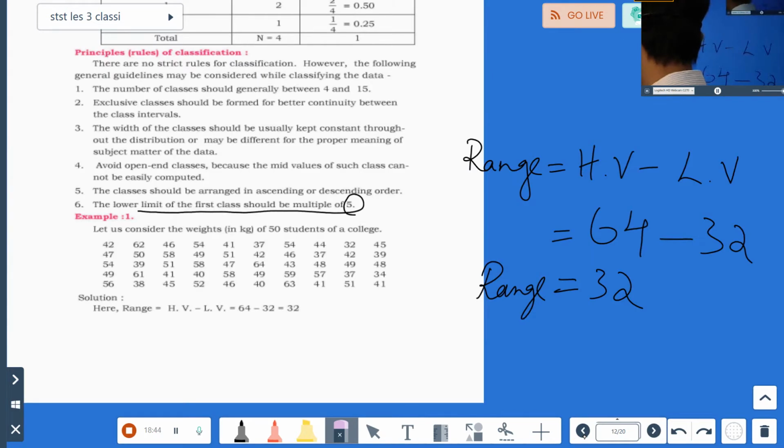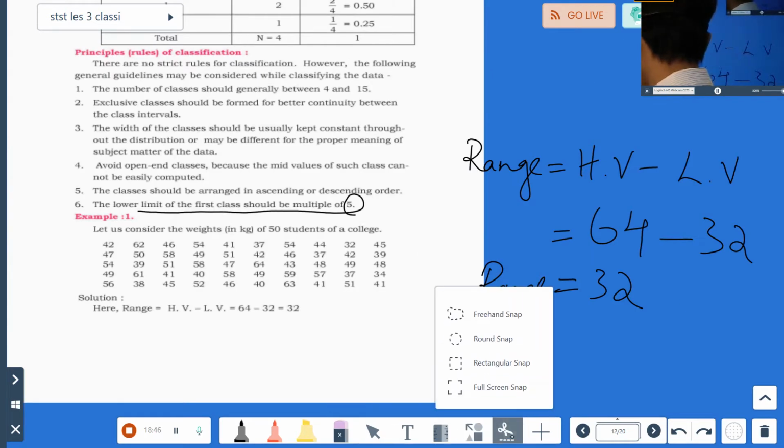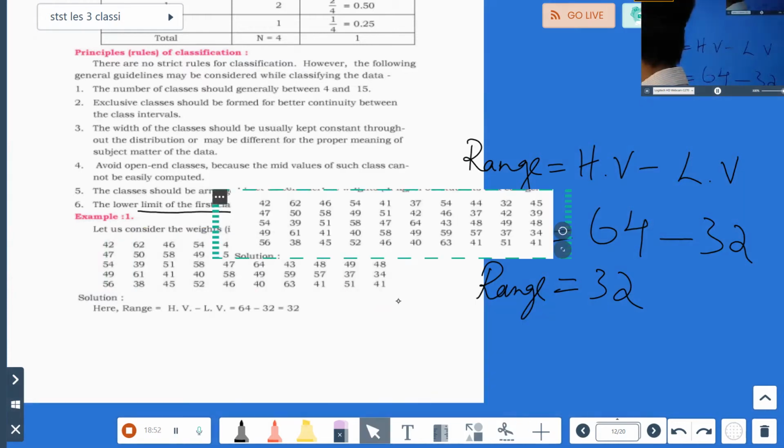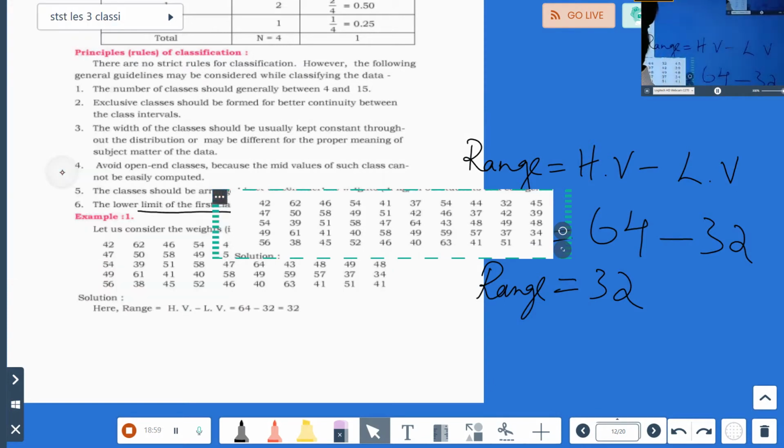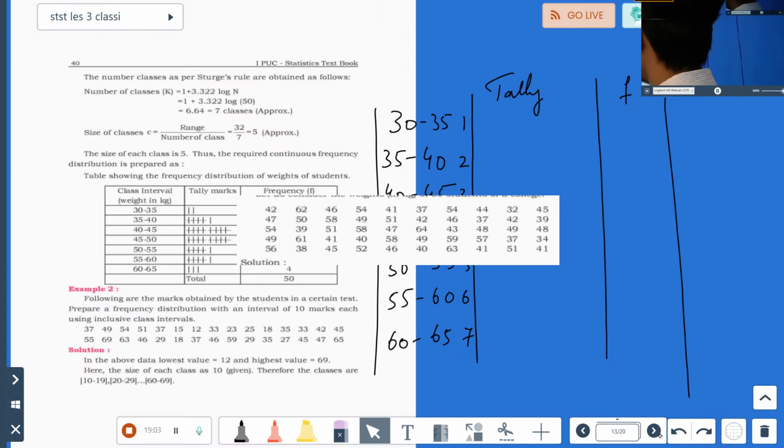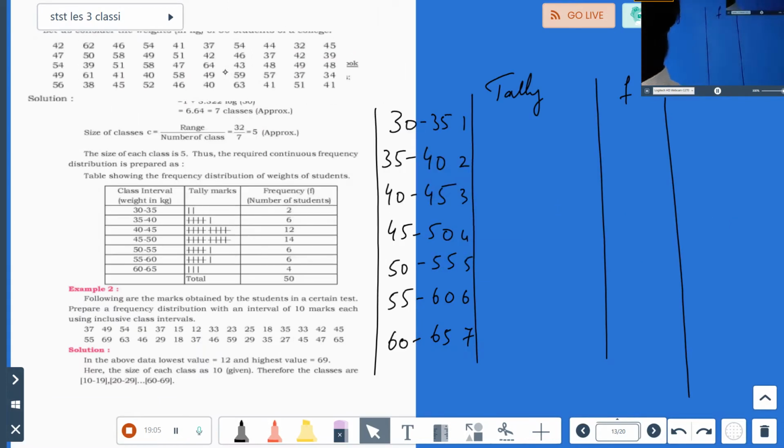I'll get this page for you there. Pardon me, just give me a moment. Okay, yeah, we have got the values. I'll copy it to the next page. Okay, I have my values.